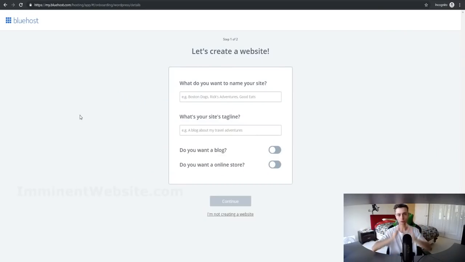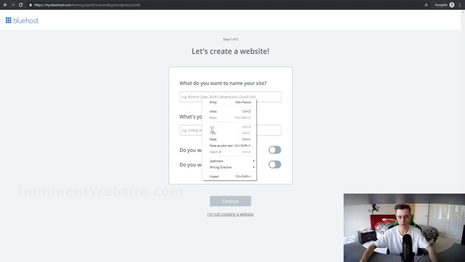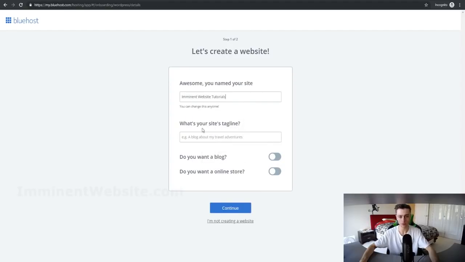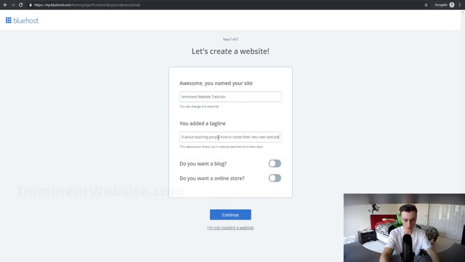Now when you log into your Bluehost account for the first time, as you can see on screen right here, you're going to be greeted with this menu where you can name your website. So for example, let's name our website Imminent Website Tutorials, and you can put in that site tagline. So it can be, for example, websites.